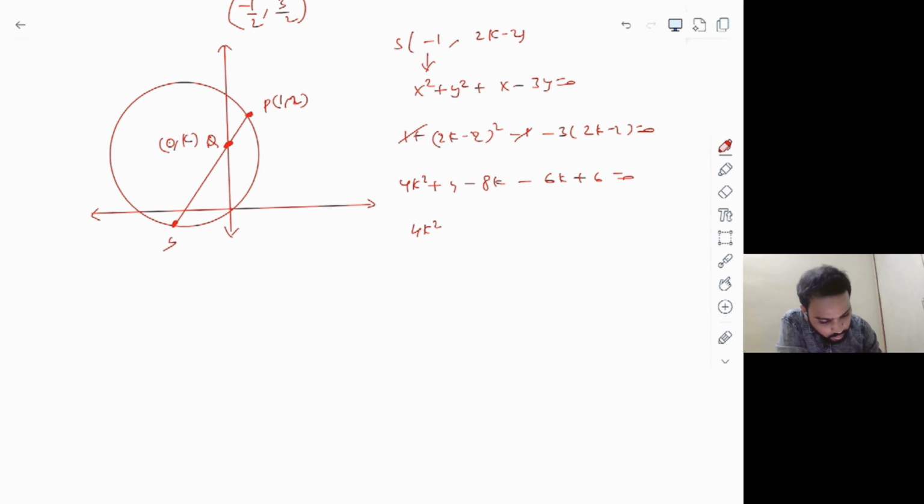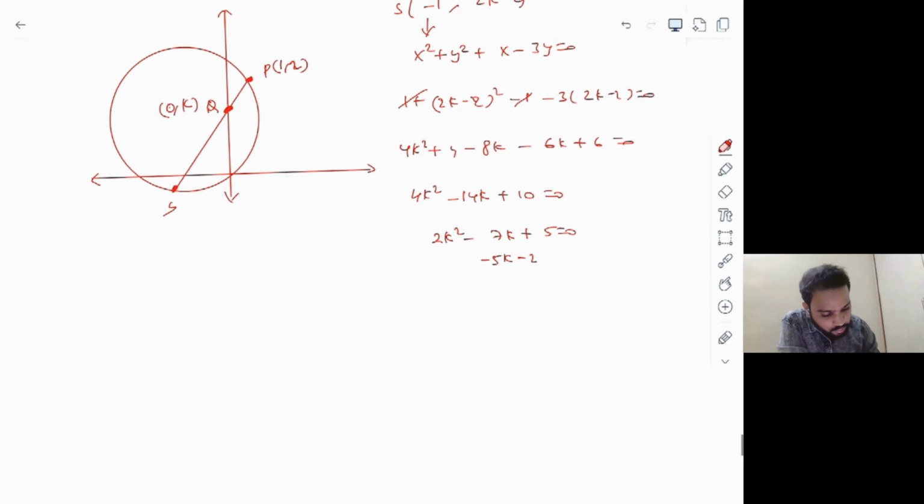What we get is 4k square minus 14k plus 10 equals 0, or else it is 2k square minus 7k plus 5 equals 0. Okay, and I can write it as minus 5k and minus 2k, and I can take common, right?